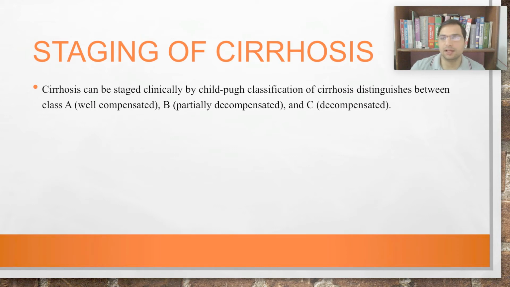Well compensated liver means liver which is able to maintain its biosynthetic functions, and class B is when it is partially decompensated, and class C, when it is completely decompensated. So based on these classes, these stages, we will prognose the person. We will do the prognosis for the person.